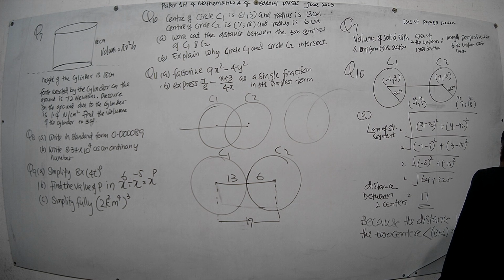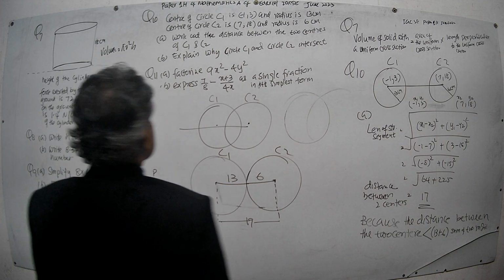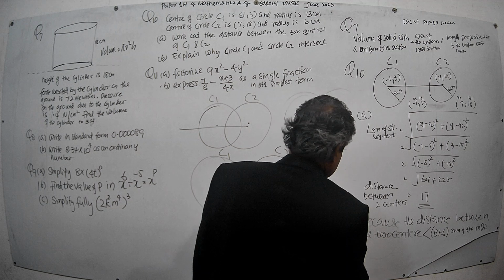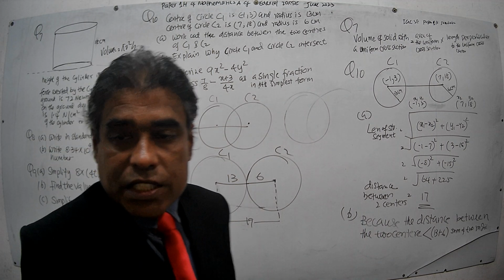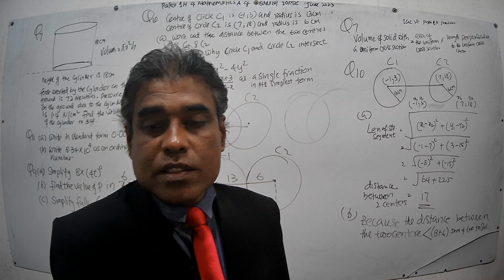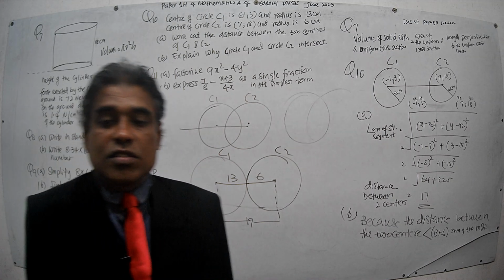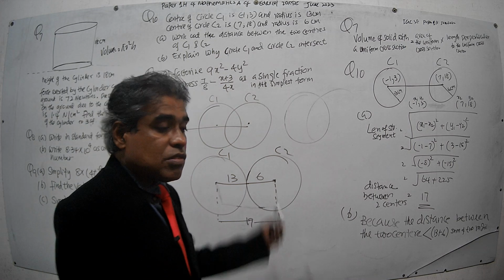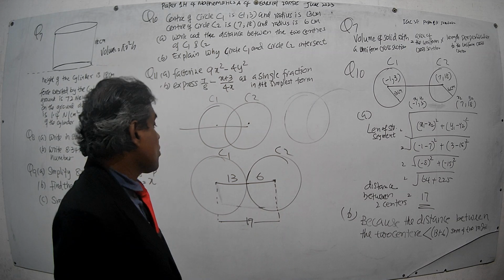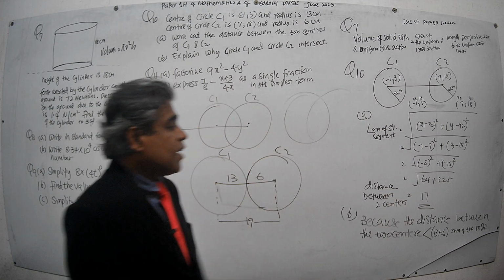Sum of two radii. That is the answer for part B. Because the distance between the two centers is less than 13 plus 6. 13 plus 6, that is the sum of the two radii. Because the distance between two centers is 17, that is less than that.